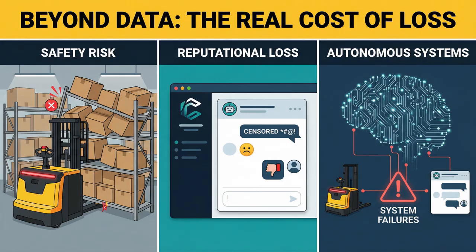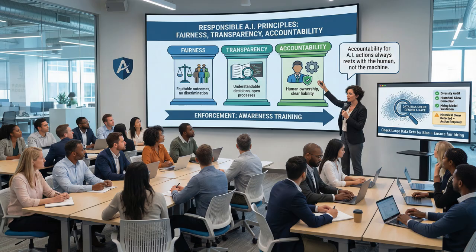You need to know about autonomous systems. If an AI-driven forklift in your warehouse crashes into a shelf, that is a safety risk. If your customer service chatbot starts swearing at users, that is a reputational loss. This is why we implement responsible AI principles: fairness, transparency, and accountability. And do not forget explainability and inclusiveness.